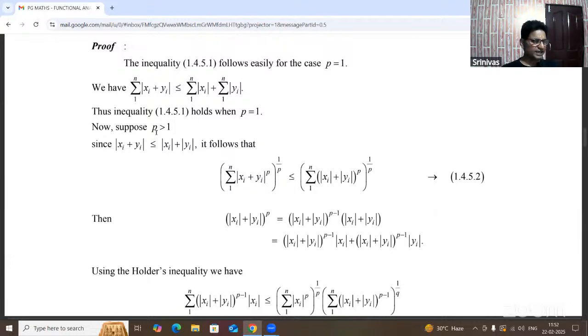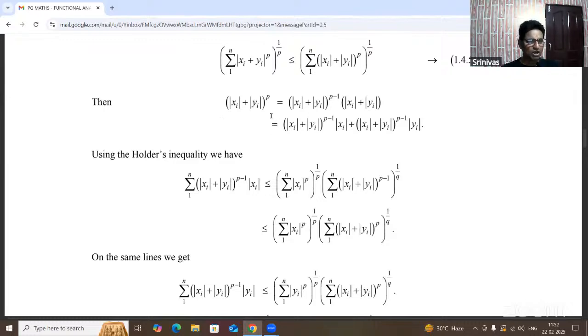Suppose case 2: p is greater than 1. Since |xi + yi| is less than or equal to |xi| + |yi|, with p greater than 1, we get (summation |xi + yi|^p)^(1/p) less than or equal to summation (|xi| + |yi|)^p, whole power 1 by p.